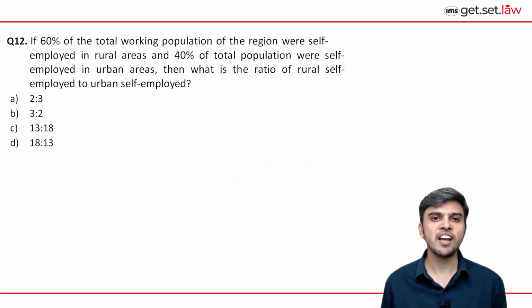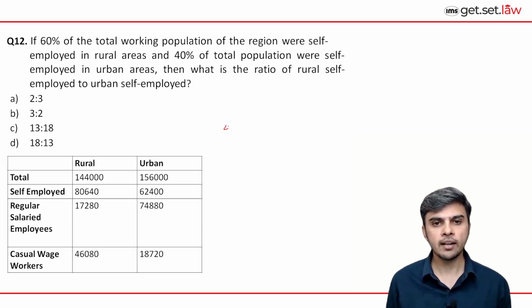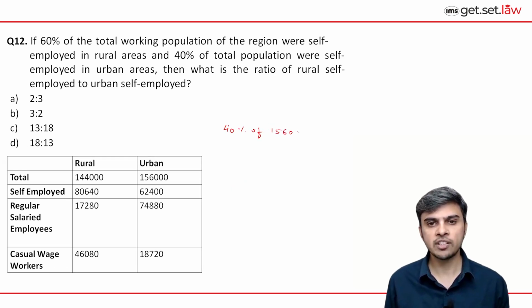Let's look at this question. If 60% of total working population of region were self-employed in rural areas and 40% of total population were self-employed in urban areas, then what is the ratio of rural self-employed to urban self-employed? Now we want this ratio. They are saying that 40% of total population in urban areas, so 40% of 1,56,000, and 60% of rural areas, so 60% of 1,44,000 are self-employed. So we want this ratio, rural self-employed to urban self-employed.